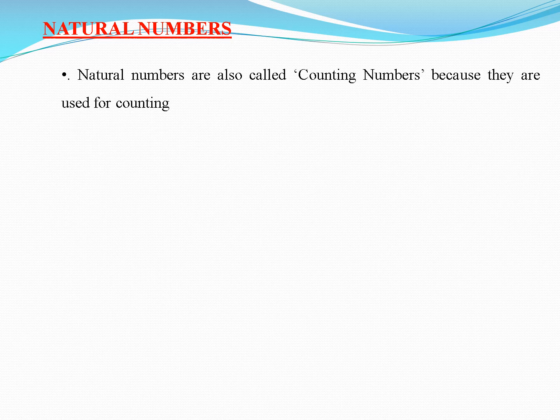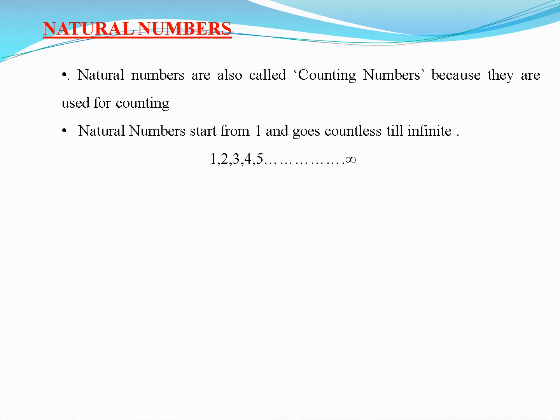Natural numbers are also called counting numbers because they are used for counting. If someone says to you, start counting, from where would you start? You would start from 1, 2, 3, 4, like this.